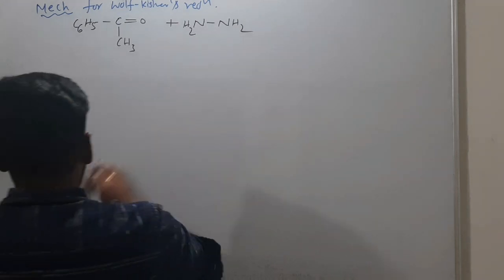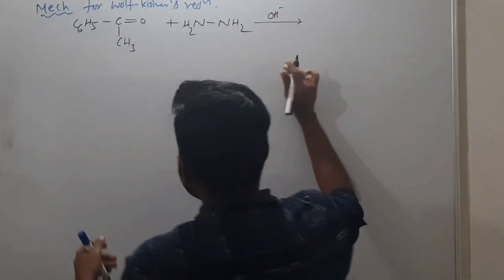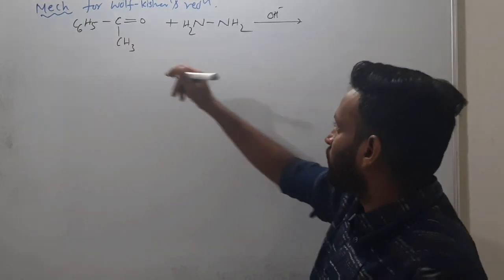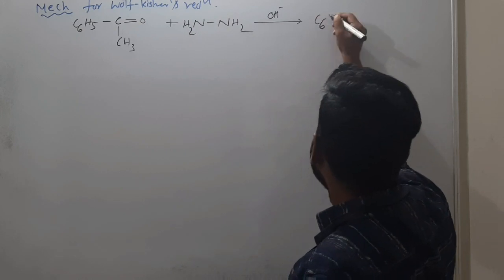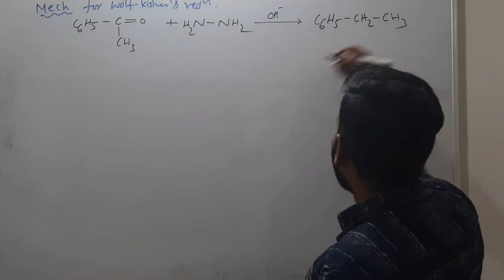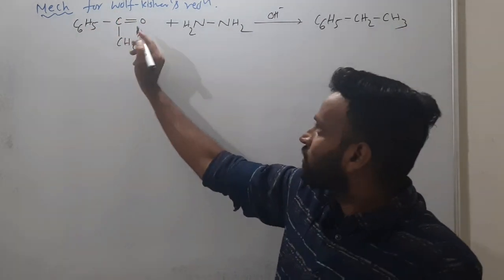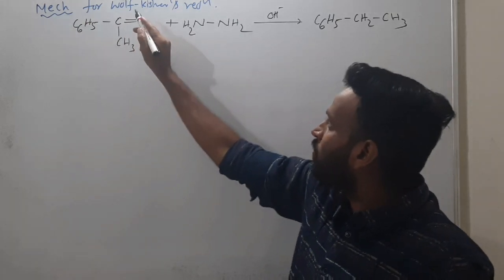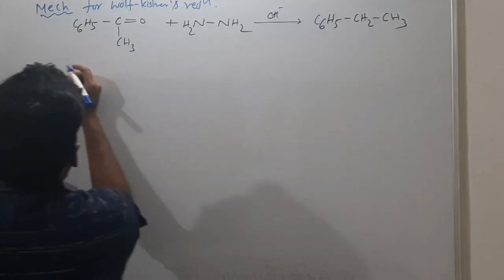Everybody knows that reaction: if base is given, C6H5 C double bond O CH3 converts into C6H5 CH2 CH3. What I said previously, that the C double bond O group converts to CH2, only that happened. Now let's see the mechanism.